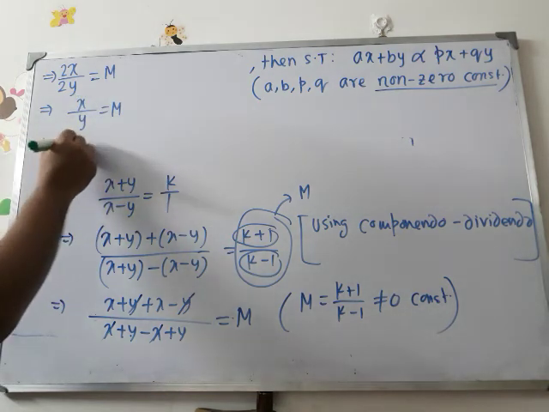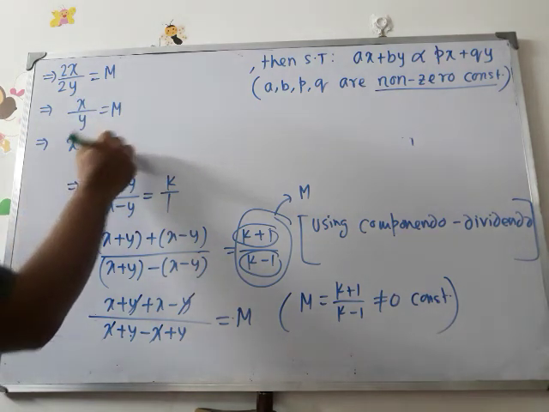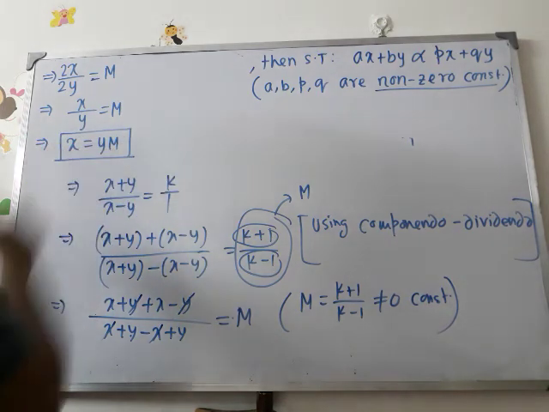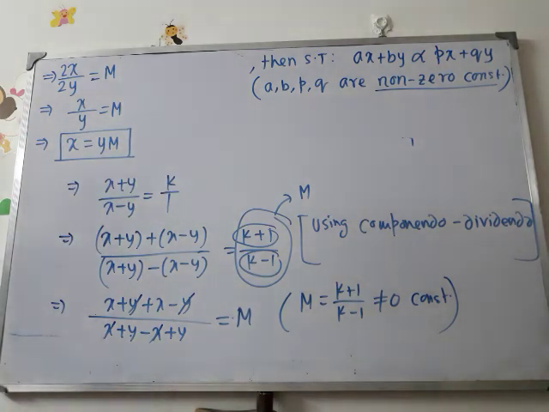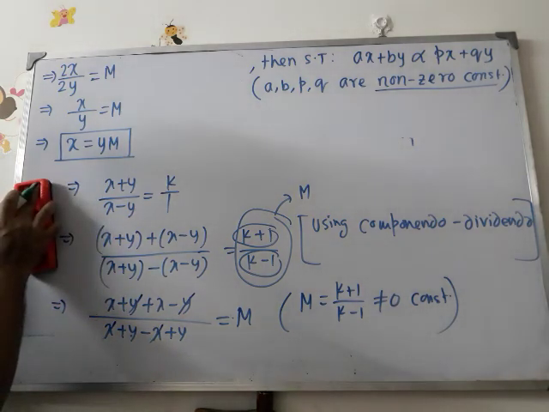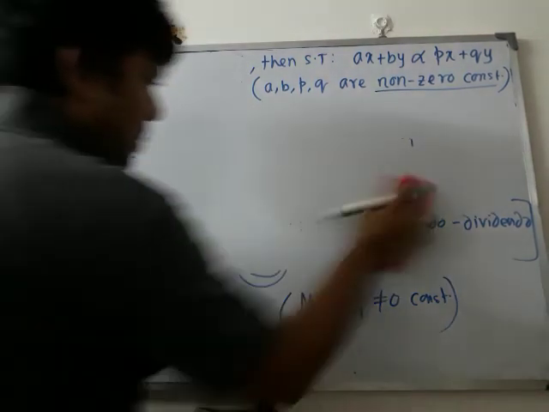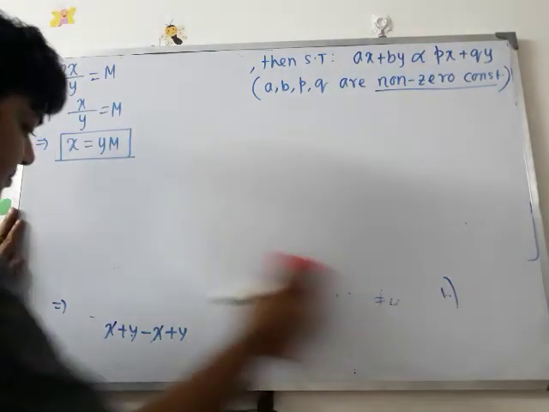That means x equals ym, where m is a constant.